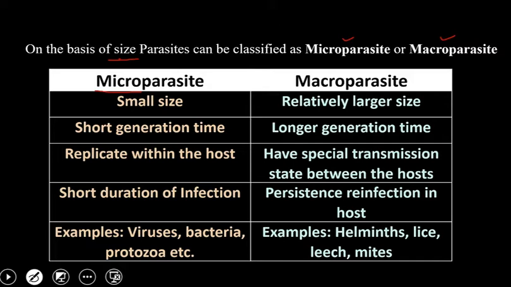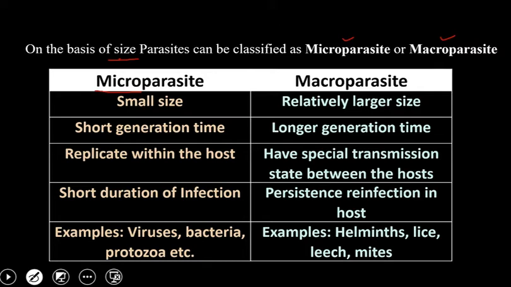This is a differentiation between a micro and a macroparasite, but this is not the only differentiating factor. There are other characters also. For example, microparasites have short generation time and macroparasites have longer generation time.